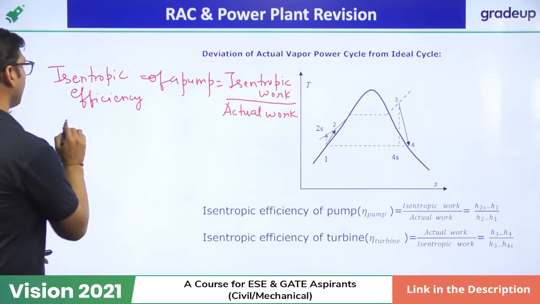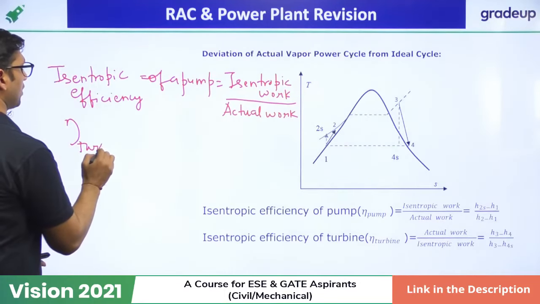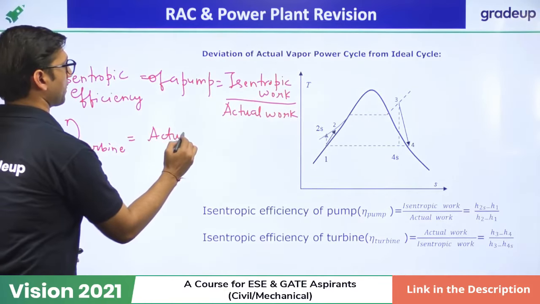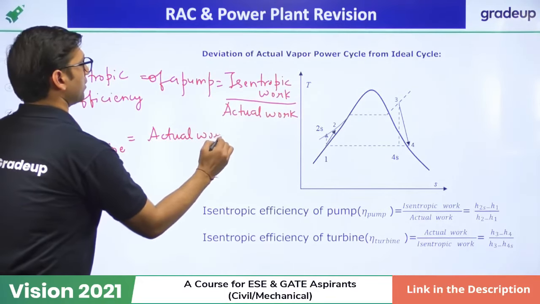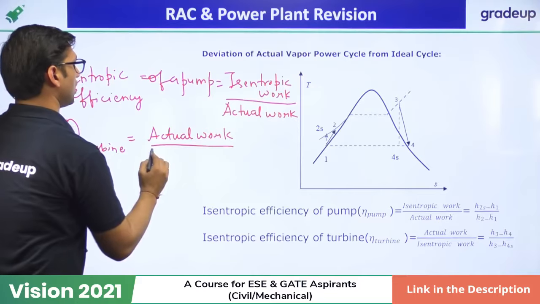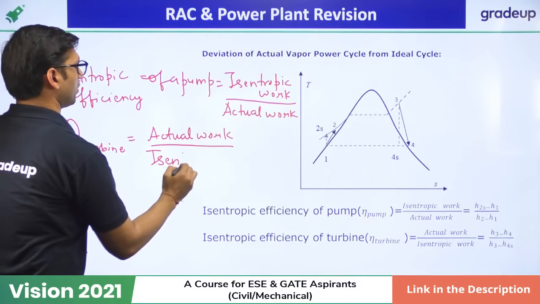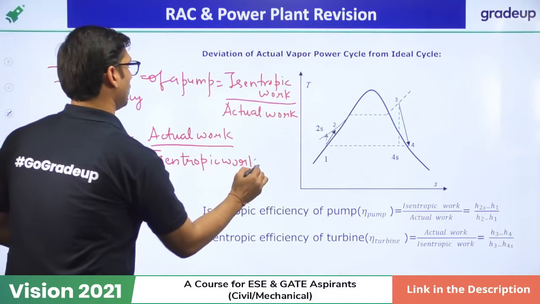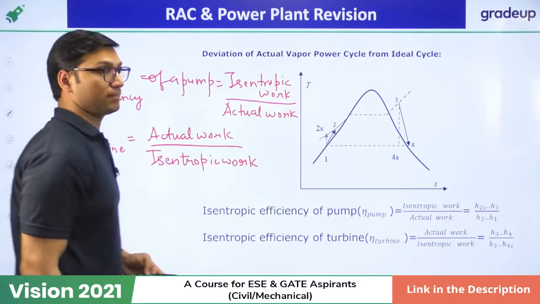And isentropic efficiency of a turbine is equal to actual work of turbine over isentropic work. So we'll be using this efficiency.